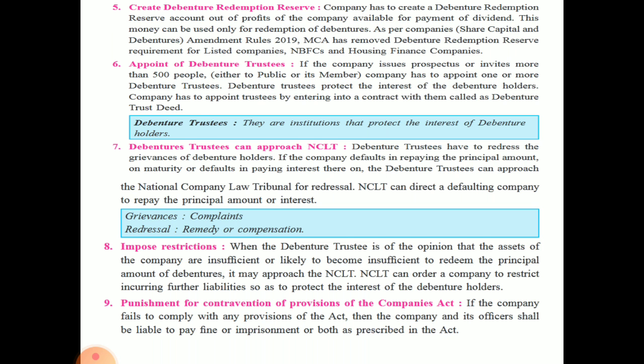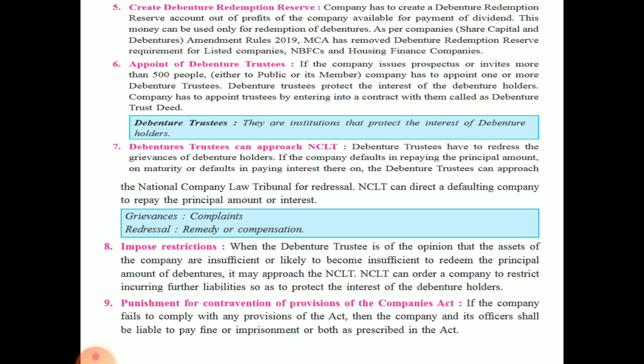Appointment of debenture trustee. Now company issues prospectus and invites more than 500 people, either can be public or its member, has to appoint one or more debenture trustee. Okay, उनको debenture trustee appoint करना पड़ता है to protect the interest of the debenture holders. To why? Because to protect the interest of the debenture holder.